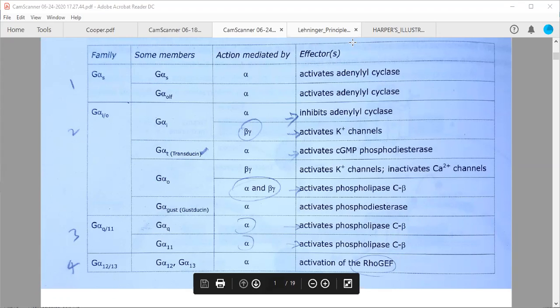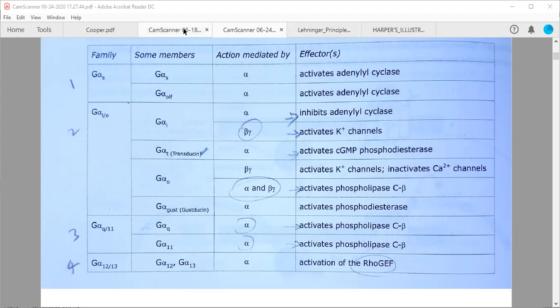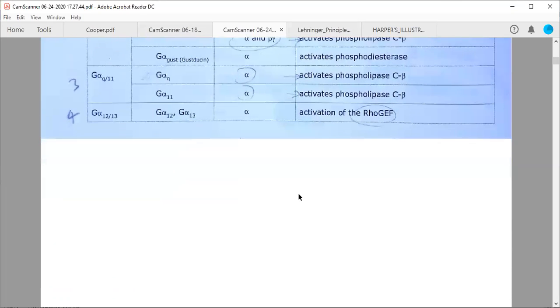Now move to another PDF. Sorry, I think this is given in this only.